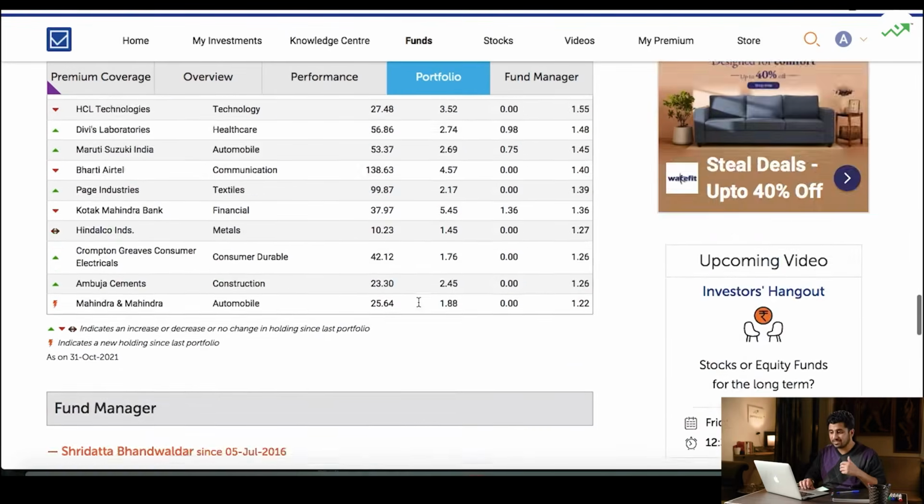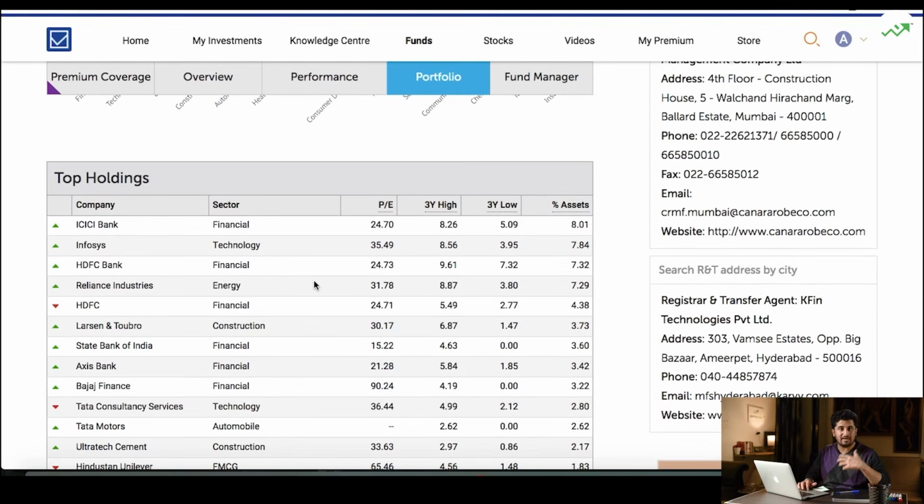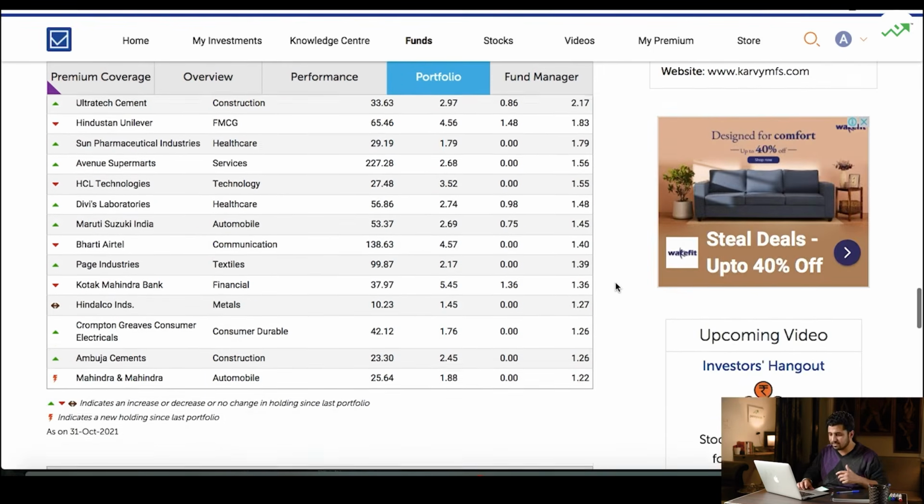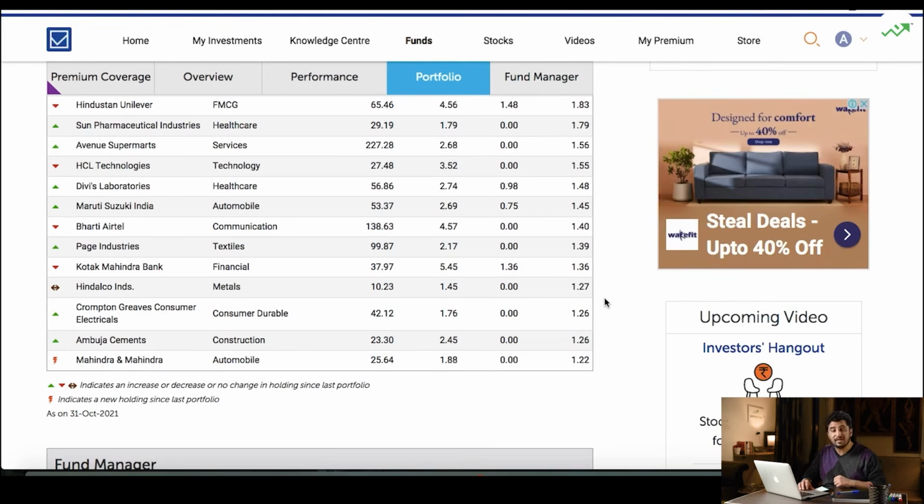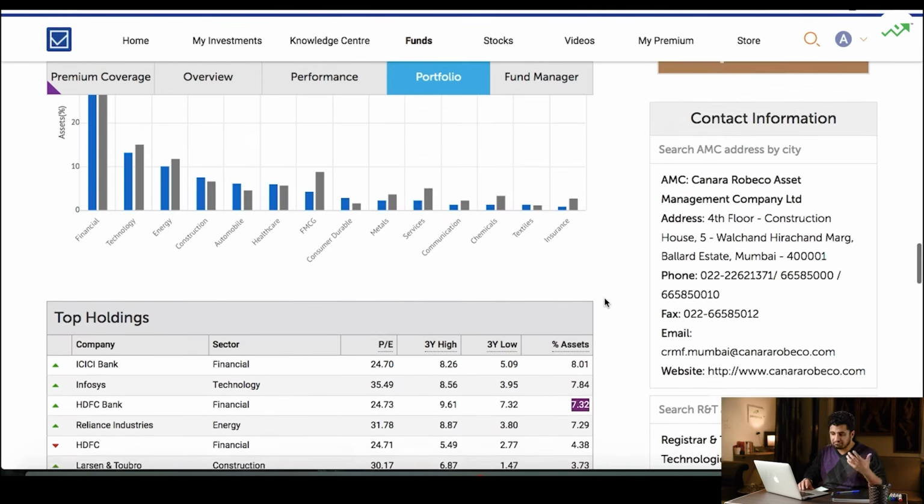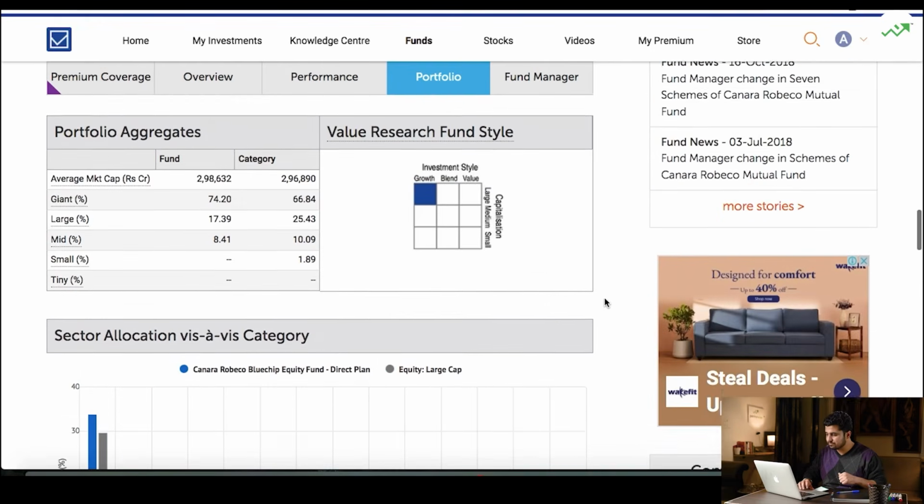Second up, let's look at the top holdings. Are these companies known to us? Yes, ICICI Bank, Infosys, HDFC, Reliance, HDFC, Larsen & Toubro. All of these are known companies. It has 8% exposure in ICICI, 7% in Infosys, 7% in HDFC, and so on and so forth. So yes, each of these companies looks to be a known name. There are no unknown names that we have here. So, top holdings look fine.